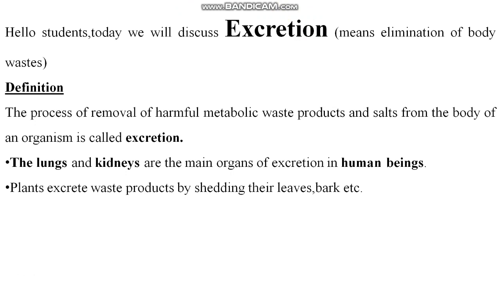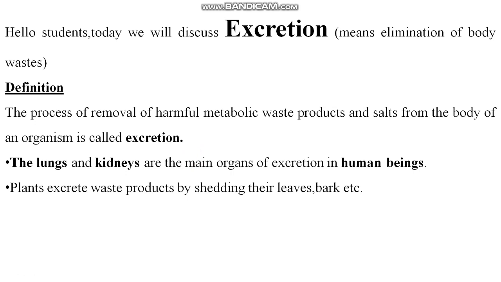So many metabolic activities are running in your body. Obviously some waste will be there. So this is the process by which this waste is thrown out of your body. The definition of excretion is the process of removal of harmful metabolic waste products and salts from the body of an organism, right? So there are two main organs of excretion in human beings, that is lungs and kidneys.